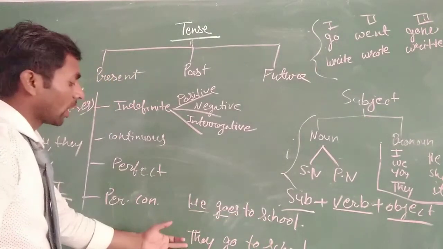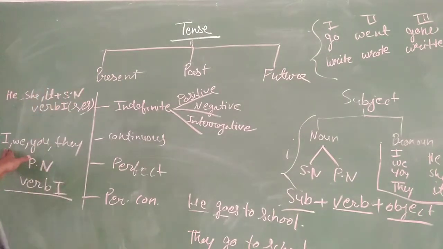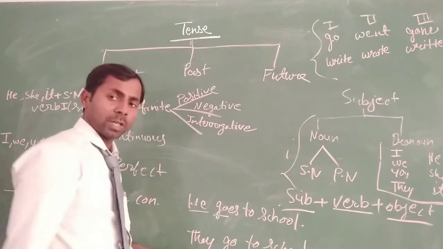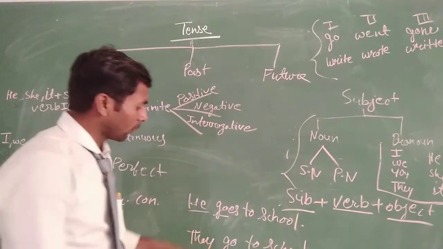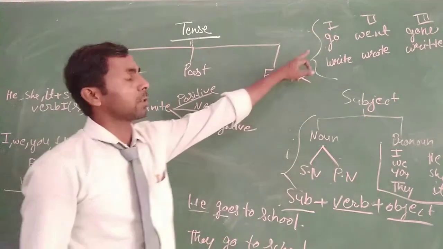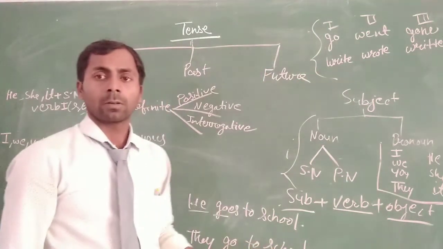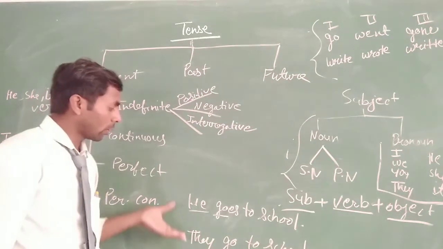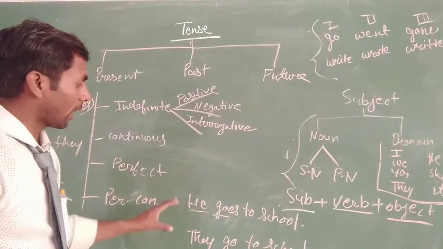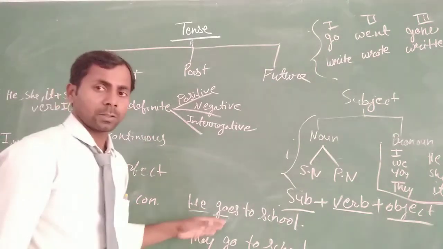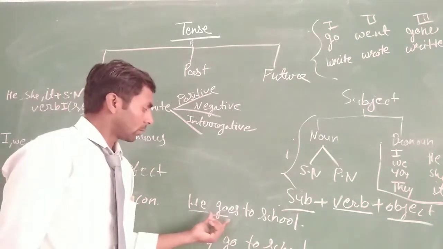Next is they. They is the subject used here. You can see here I, we, you, they plus plural form, we can add the verb first form. So the subject is they and with they we can use the verb first form, and after the first form we can write the object.